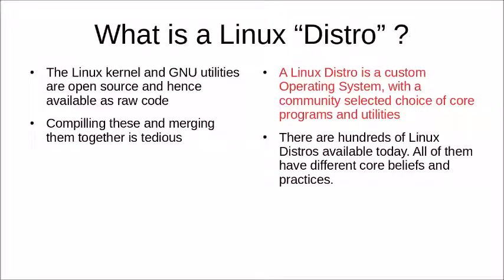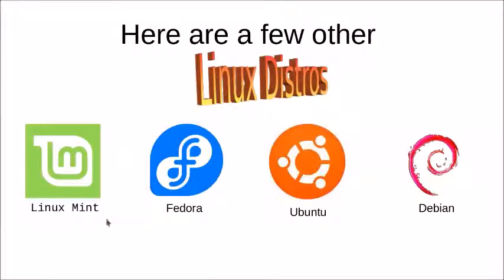Now, there are hundreds of Linux distros available today. All of them have different core beliefs and practices. For instance, Ubuntu has its focus on user friendliness, while Arch Linux focuses on bleeding edge technology. Also, the oldest existing and still supported Linux distribution is Slackware. Here are a few other Linux distributions: Linux Mint, Fedora, Ubuntu, Debian.